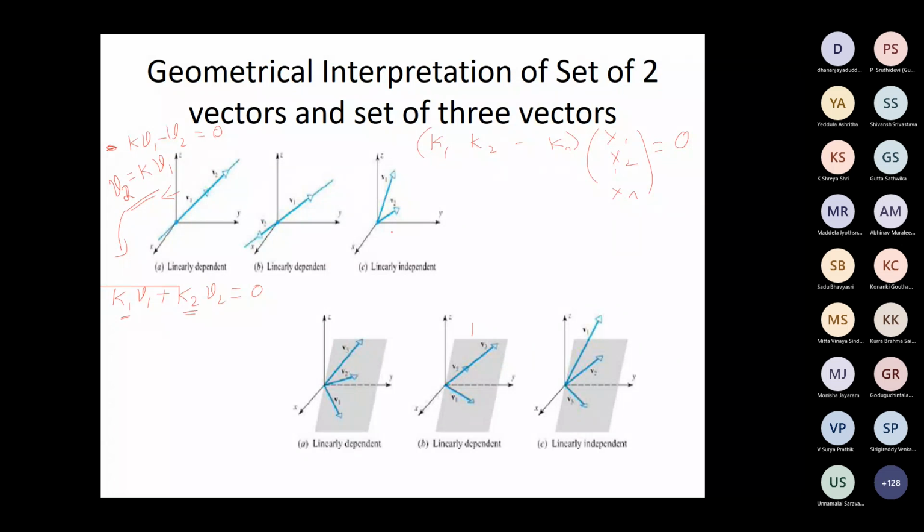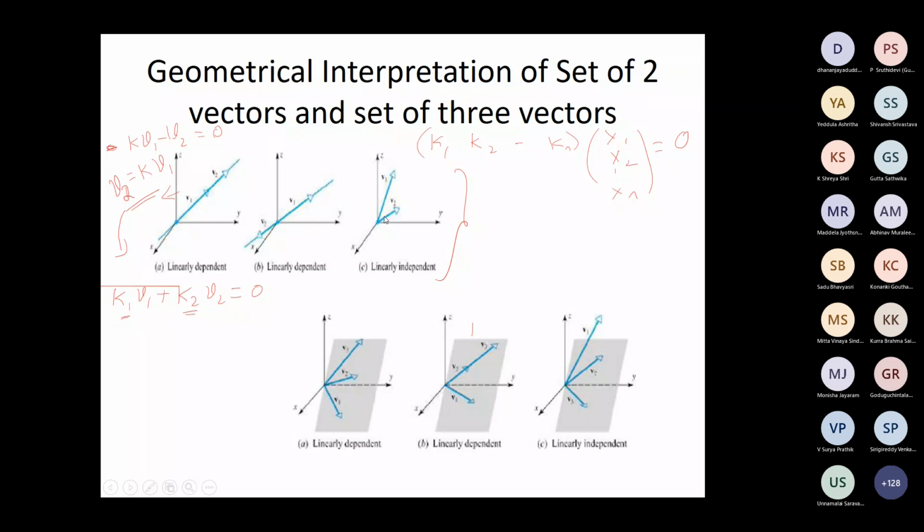But the third case, they are not on the same line. They are on different lines. What does it mean? Linearly independent. So what is the observation now from this point? Two vectors are linearly dependent if they are on the same line. Two vectors are linearly independent if they are on different lines.